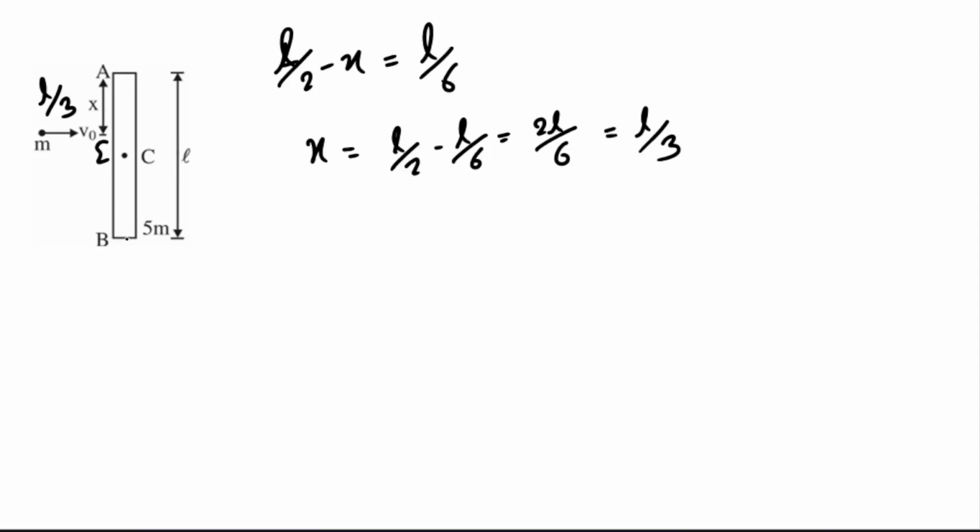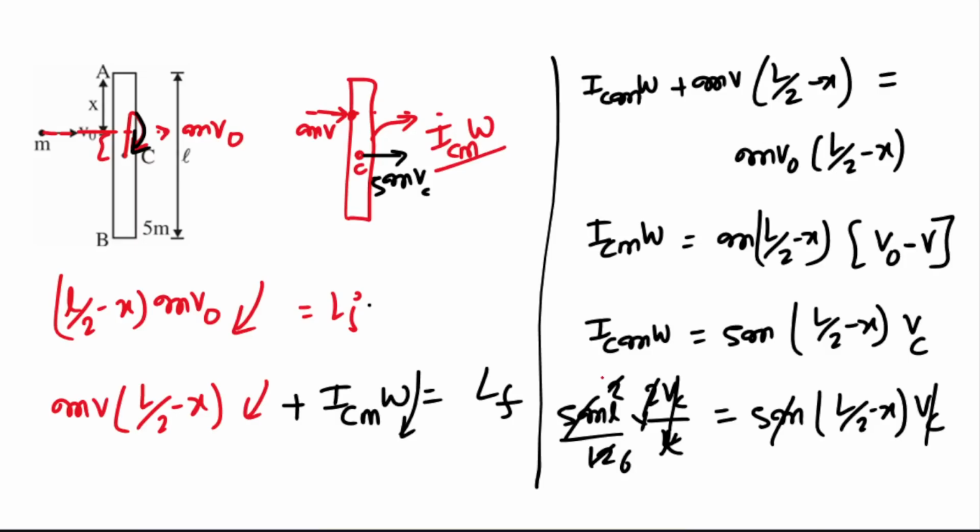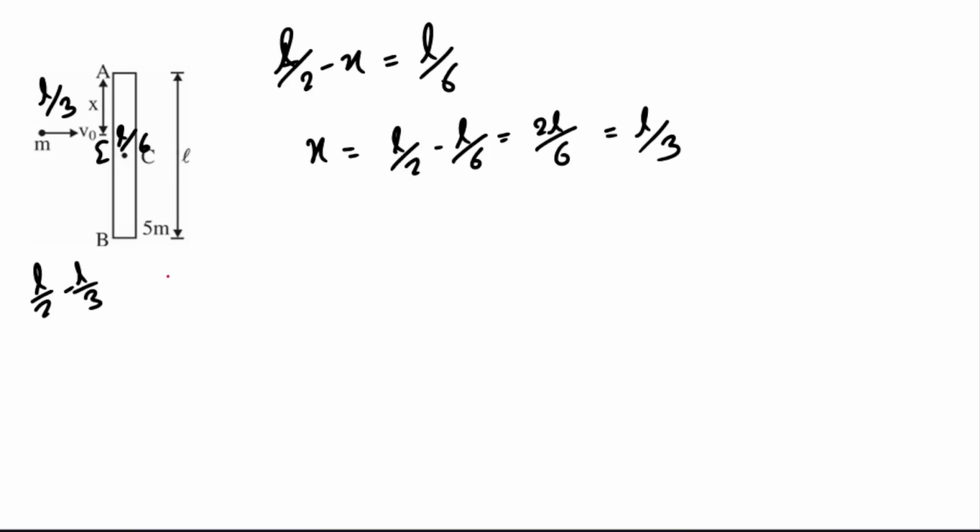So this will become how much? L by 2 minus L by 3, so this will basically be L by 6. Okay? So this thing we have got. Now we need the value of v. What can we do? Whatever equation we have written so far, we have not got the value of vc, so we cannot put the value of vc here and get v. Also, from the angular momentum equation we wrote, we have got x. What else equation can we write?